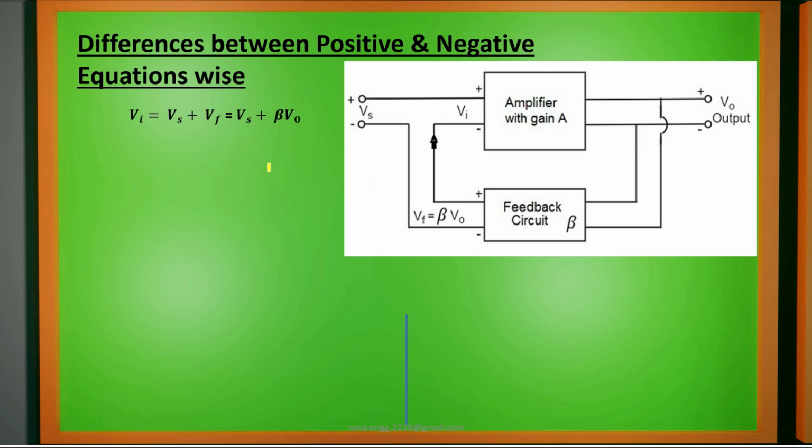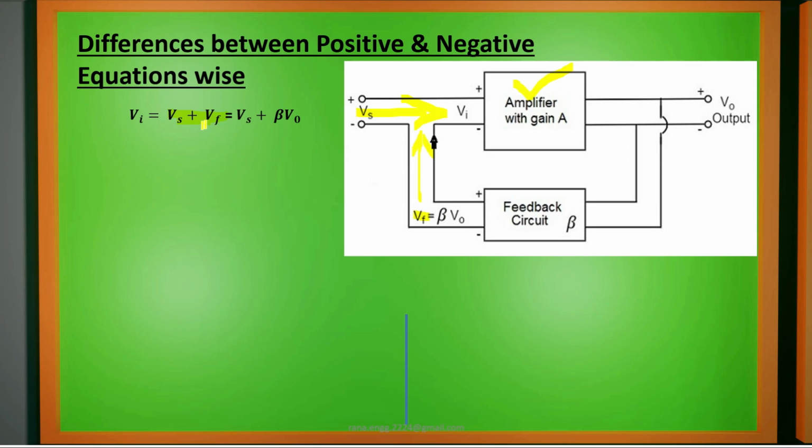So we have a positive feedback system where we are summing the input signal with the feedback signal, and this total is going to the amplifier again. So it is a continuous process. We are applying a supply voltage, we are getting the output, a small part of the output is given to feedback, and that feedback signal is coming back to the input. So at the input, it is the addition of the supply voltage, which is coming this way, and Vf, which is coming this way.